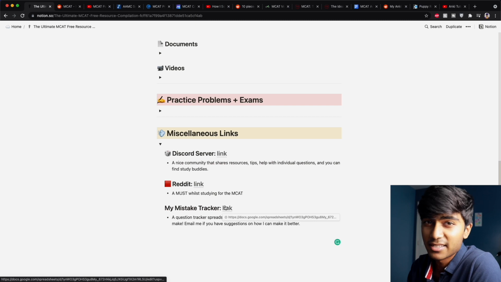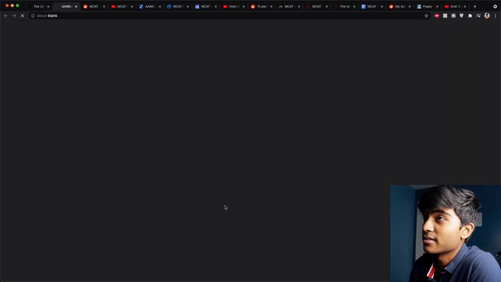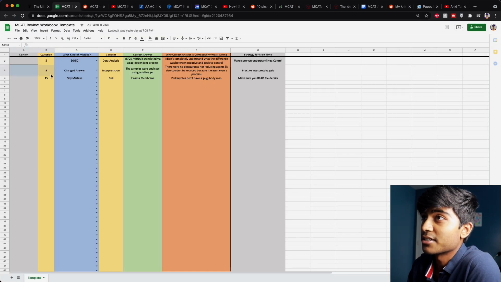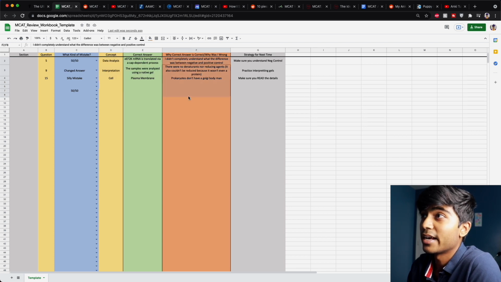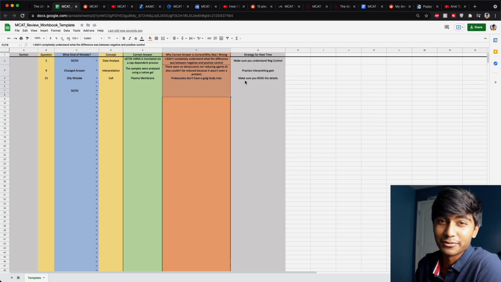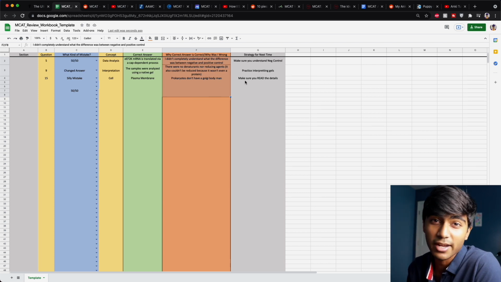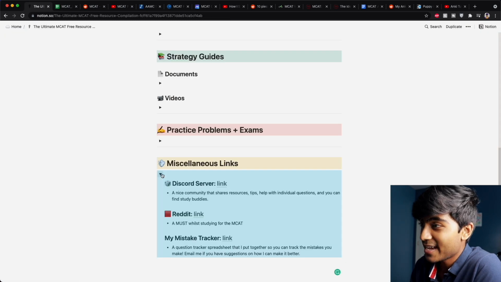Finally, I made this mistake tracker, kind of revised it from when I was studying. Basically, you have these different sections and you can classify your mistake using this drop down right here, which is super clutch. And you write down the concept that you missed here, what the correct answer is, why you were wrong, and your strategy for next time. This is a really effective way to track your mistakes when you're studying. And with that, those are all the resources that I have on here.